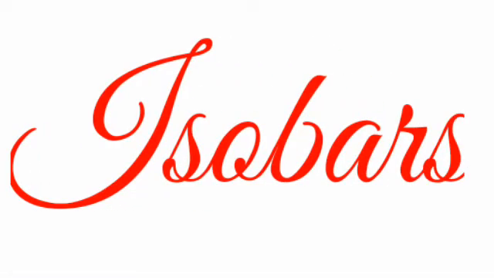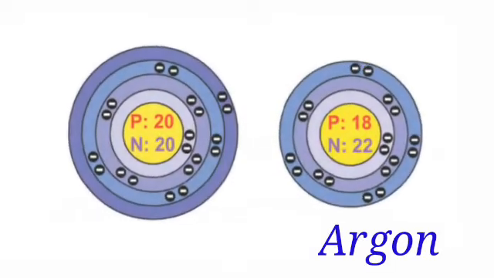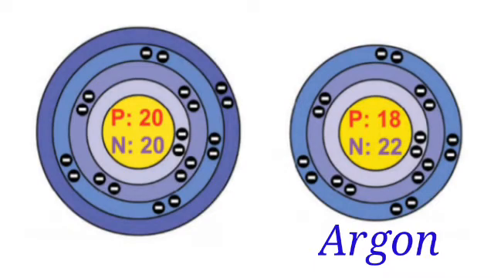Next, we are going to discuss isobars. What is an isobar? Look at this picture. This picture shows the atoms of argon and calcium. In argon, atomic number is 18 and mass number is 40.